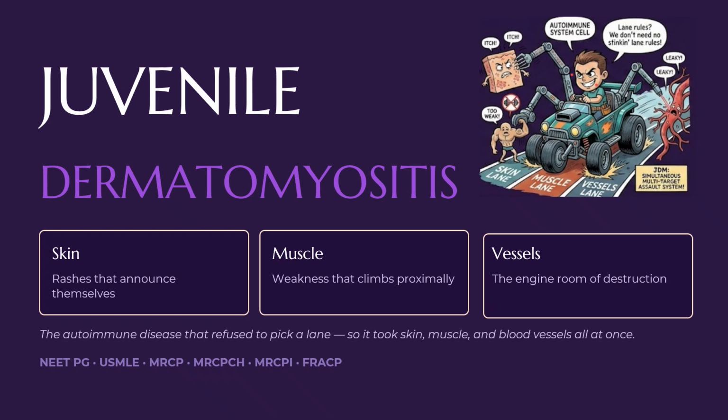Dermato means the skin, myo means the muscle, itis means the inflammation. And why juvenile? Because it shows up in childhood. So the name juvenile dermatomyositis.